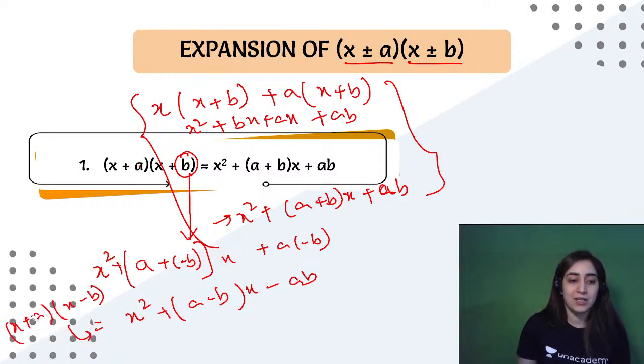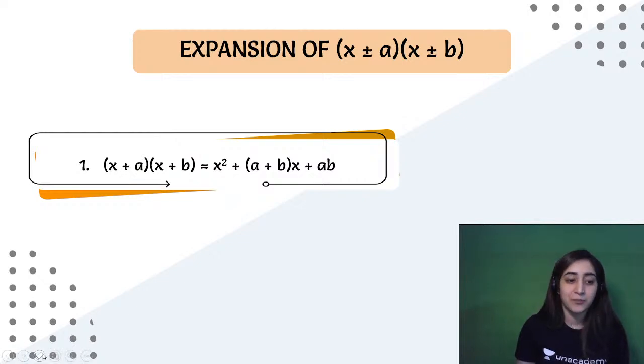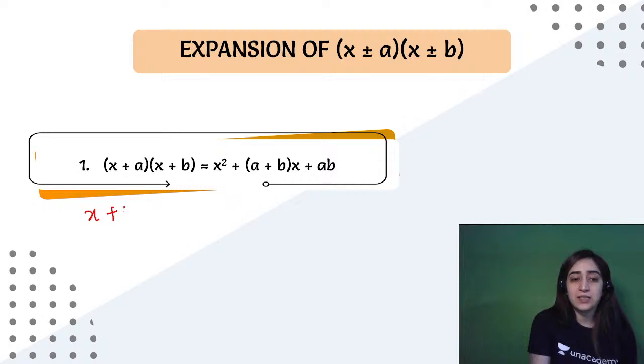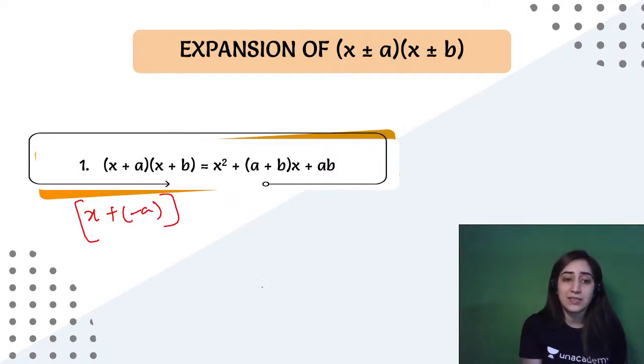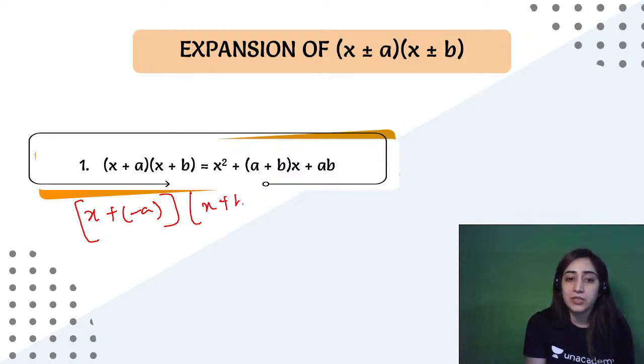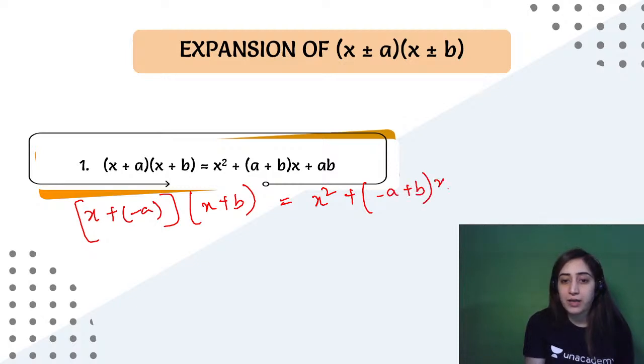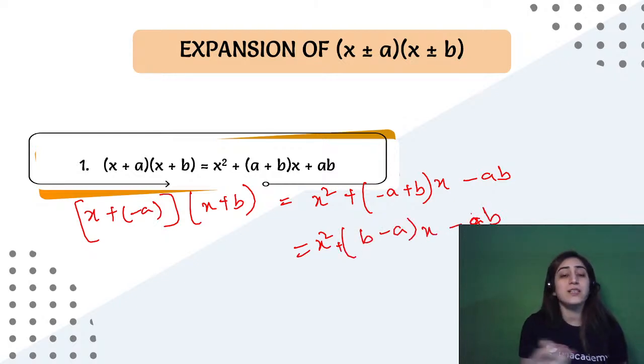Suppose a is negative. So in that case, what do you do? You take a as negative. So you'll take x plus negative of a. Now wherever you have to write a, you will write negative of a. That's it, and the rest everything will remain the same. So you'll get x squared plus (negative of a plus b) of x, negative of ab. So that gives me x squared plus (b minus a) of x minus ab. So that is how you get the answer.